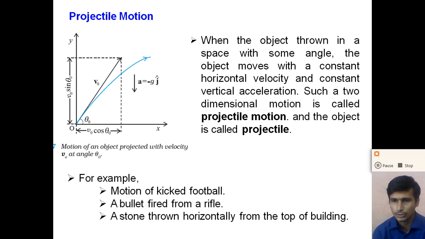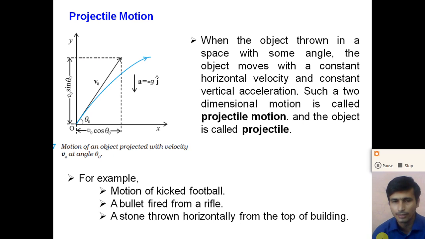When we throw an object at some angle, the first independent motion is the constant horizontal velocity: the horizontal component of the velocity remains constant throughout the motion. The second independent motion is a constant vertical acceleration: the vertical acceleration remains constant with time.